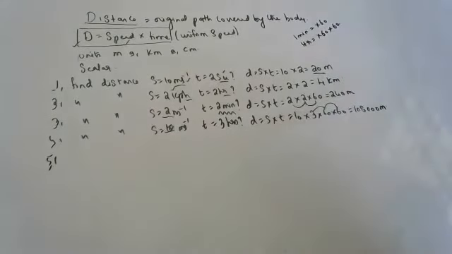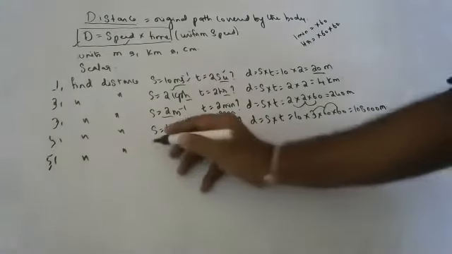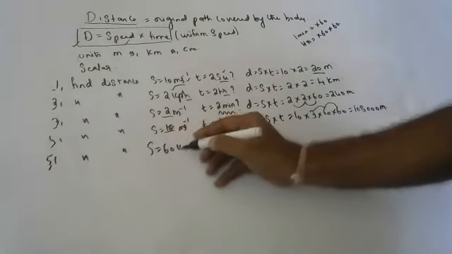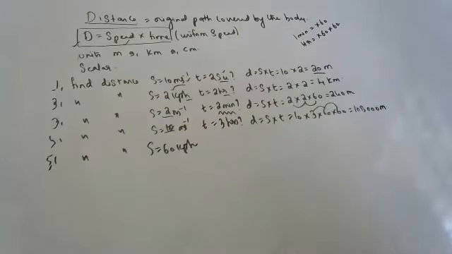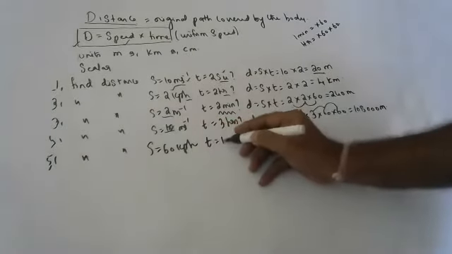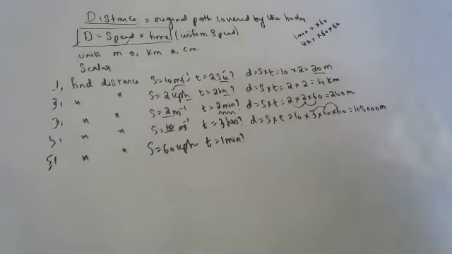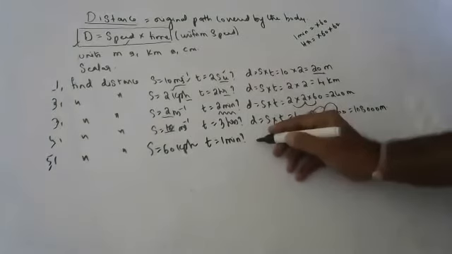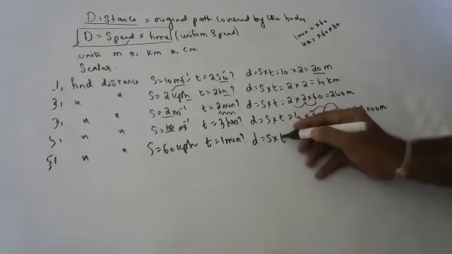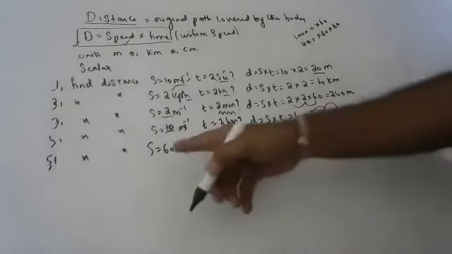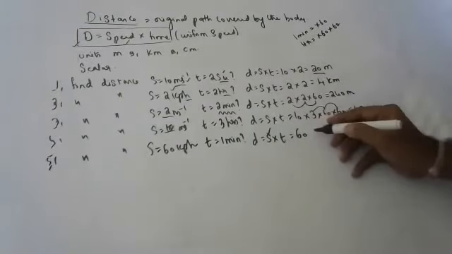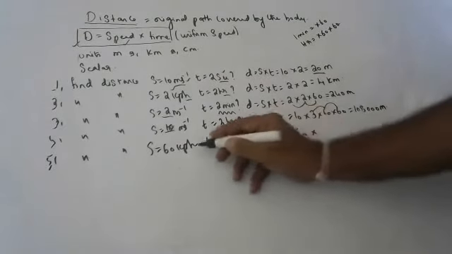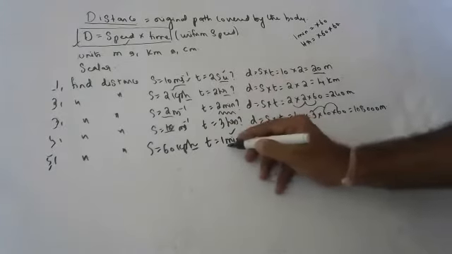Next question, Srigari. Find distance traveled if a body is moving at the speed of 60 kmph in 1 minute. Distance is equal to speed into time. Very good. Speed is how much? 60 kilometers per hour. Time is how much? This is minute, this is hours. How to convert minutes to hours?